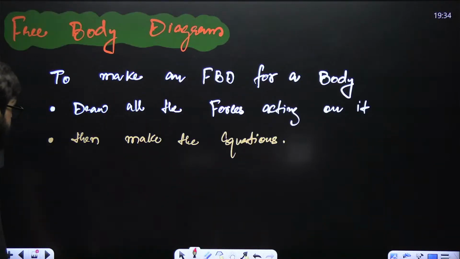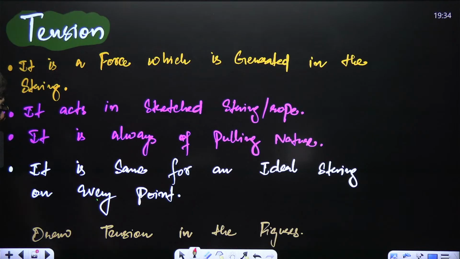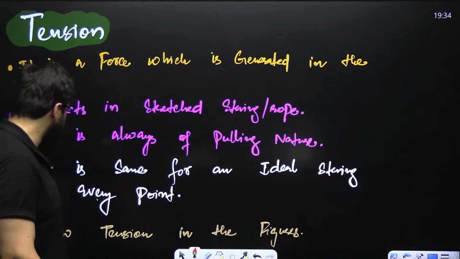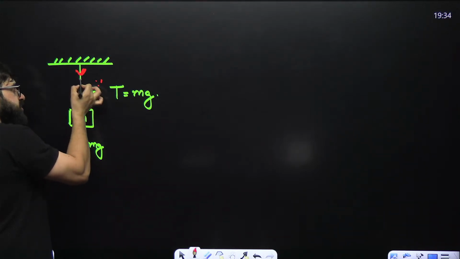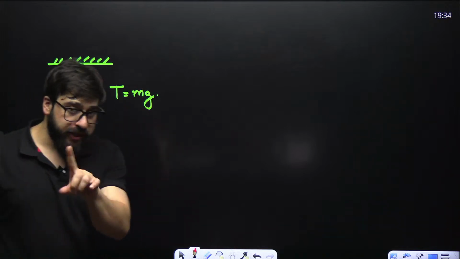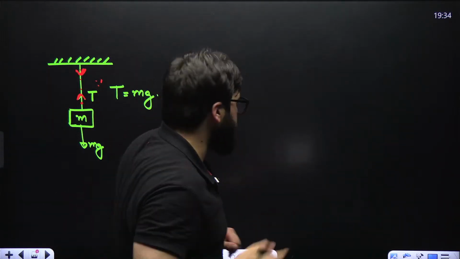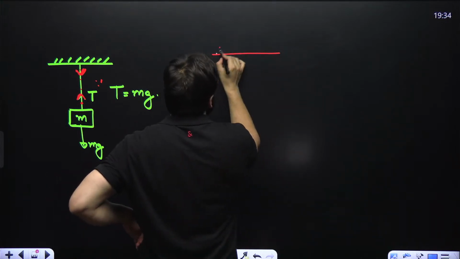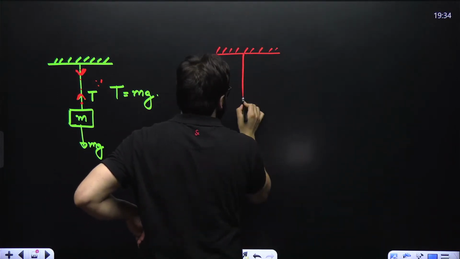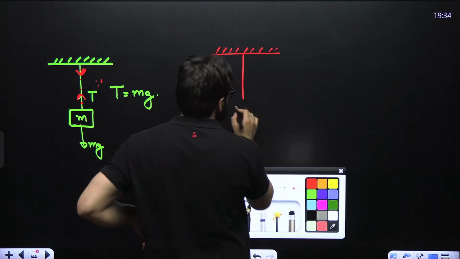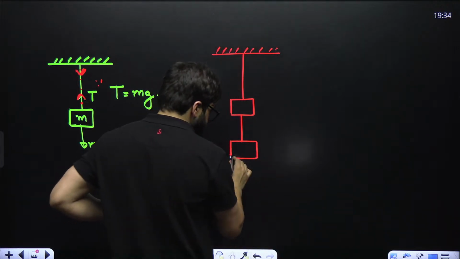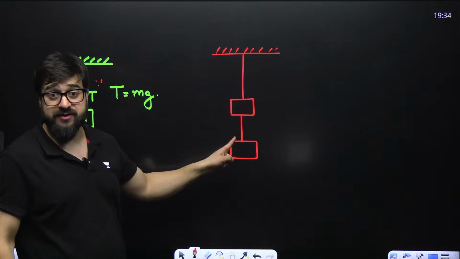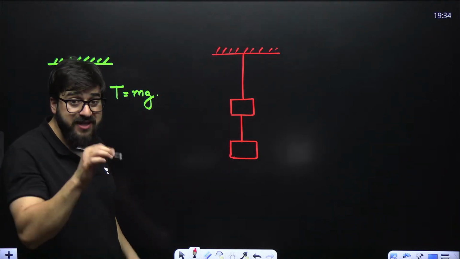Next we say over here, it is the same for an ideal string at every point. Guys, if I have a string over here, whatever the value of tension at this point, the same will be at this point, the same at this point, the same at this point. If the string is the same, tension will be the same. Like I have a string something like this. I'll make a block over here, and then one more block over here. Guys, see, you have two different strings. If the string changes, always remember tension changes.